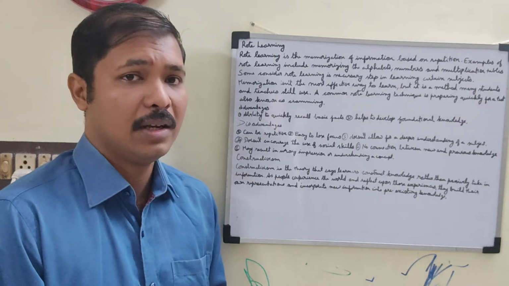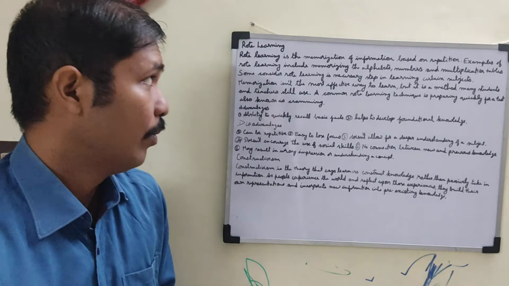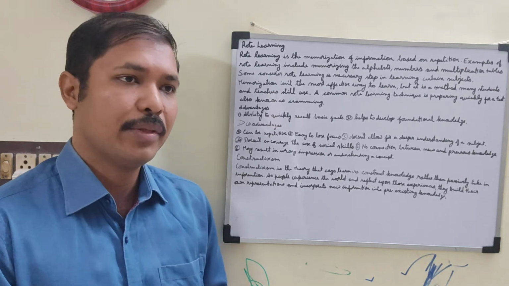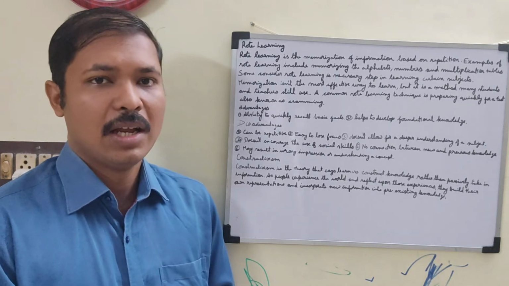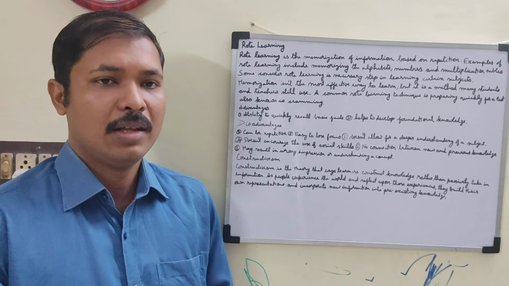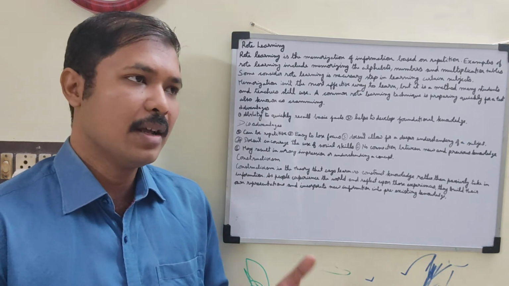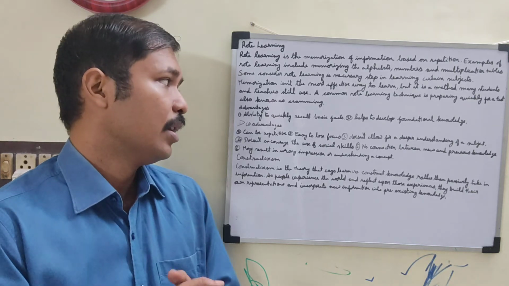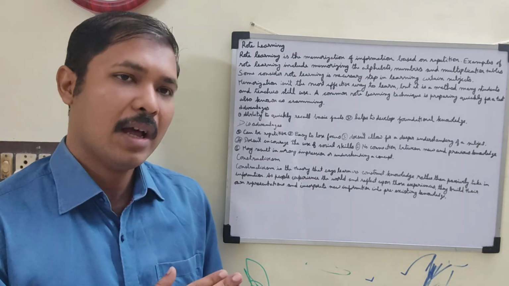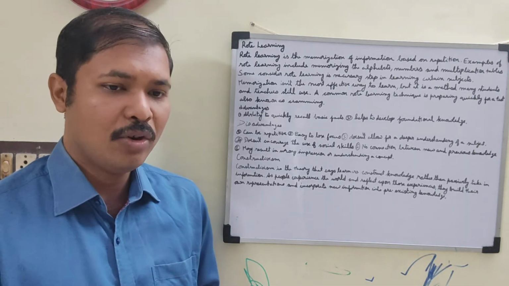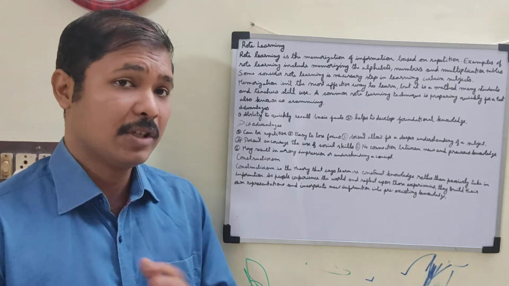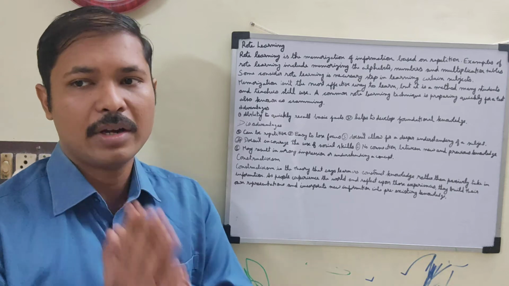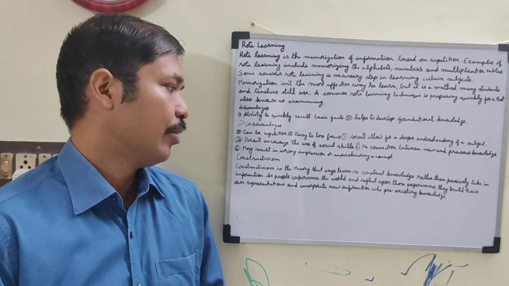So this is another disadvantage. Overall, rote learning is necessary for primary education, and for certain topics we have to go for rote learning. But for other topics, especially college education, rote learning must not be followed. Constructivism should be followed.